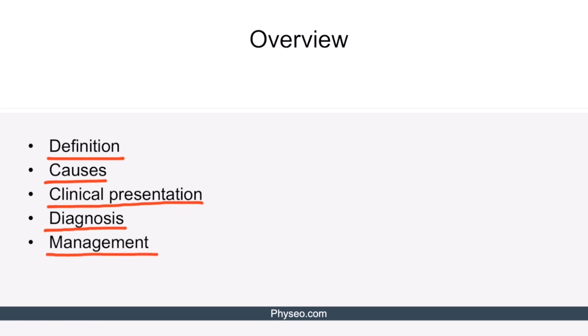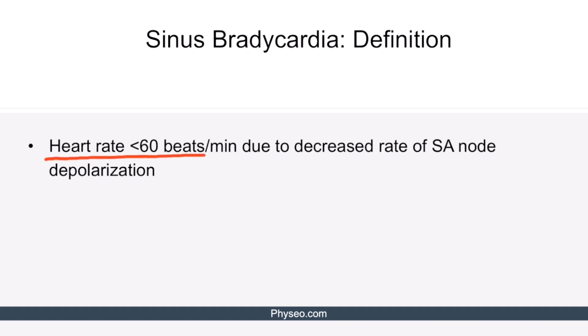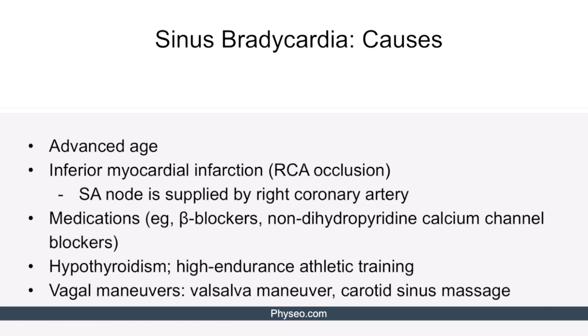Let's start by talking about sinus bradycardia. Sinus bradycardia is the heart rate less than 60 beats per minute due to decreased rate of sinoatrial node depolarization. Let's talk about the causes of sinus bradycardia.